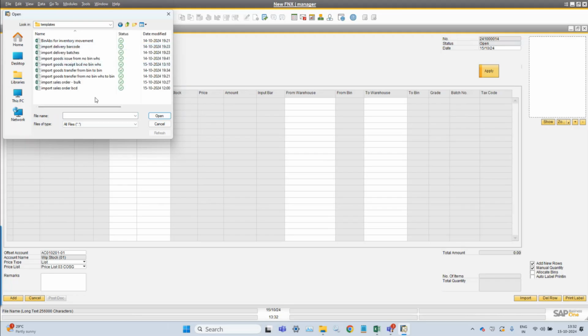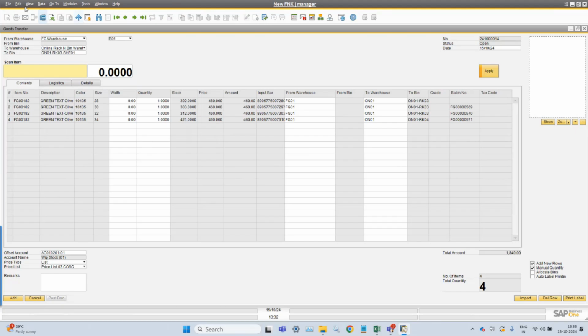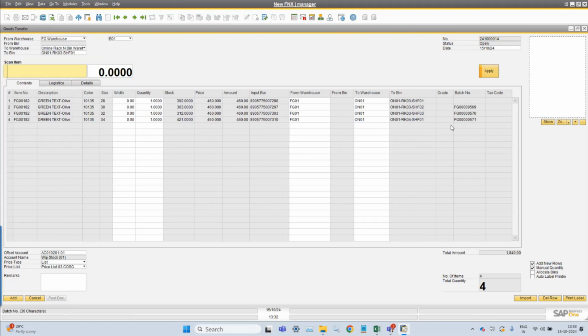So I can do a goods transfer from the no-bin warehouse to a bin. When I do this, you can observe one thing here. From the template itself, from one warehouse, I can give multiple or different bins for the transfer.